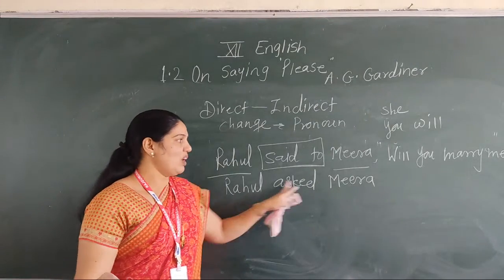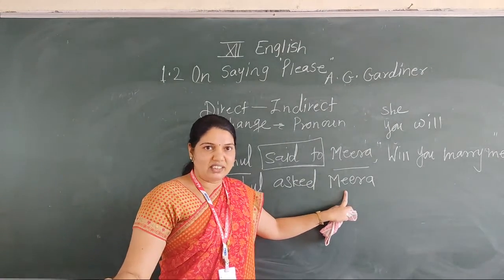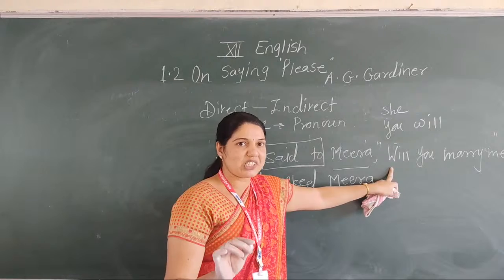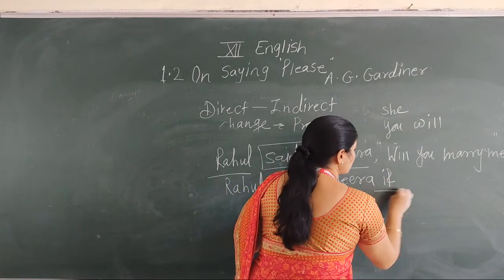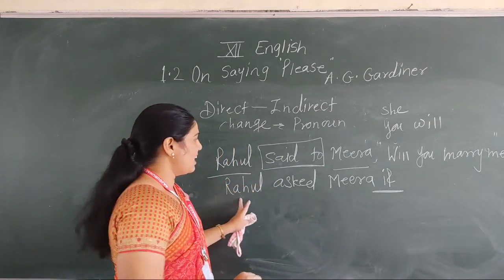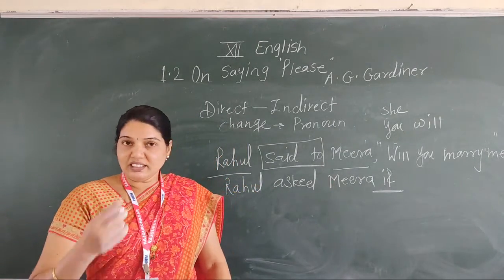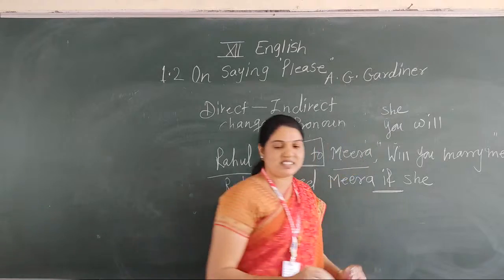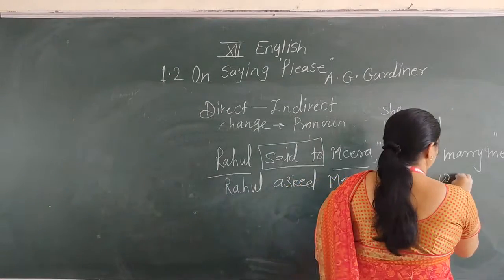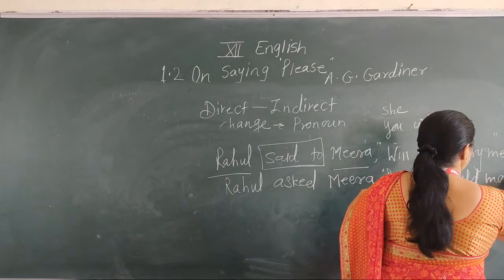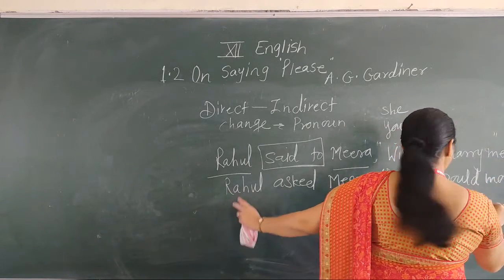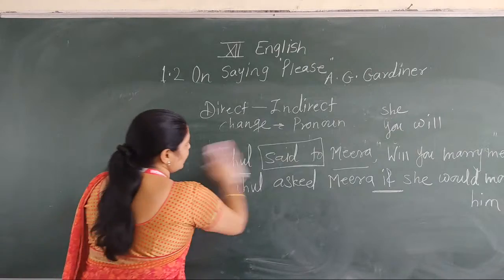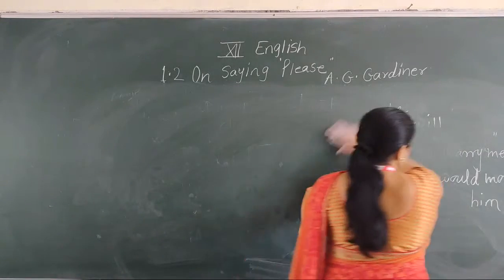Okay. Now Rahul asked Meera. When the reporting speech inside the double inverted commas is a yes-no type question, at that time we use the conjunction if or whether. Okay. Rahul asked Meera if. Then here the pronoun she. Change the tense: that she would marry. She would marry me, me into him. Me into speaker means Rahul. In this manner we convert it into indirect speech when direct speech has a yes or no question.